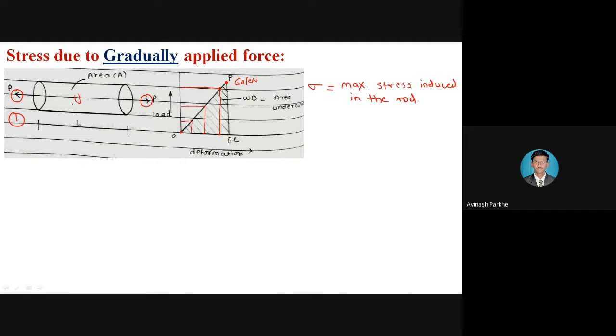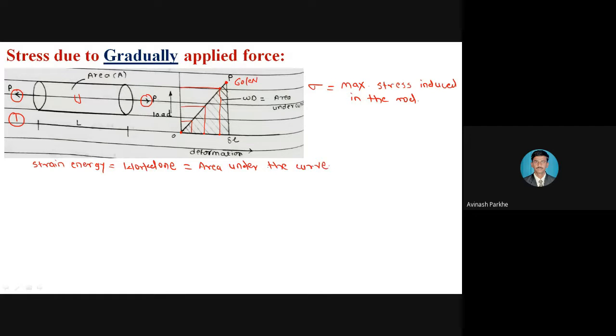Therefore, if I have to calculate the strain energy, I have the formula: strain energy is equal to work done, which is equal to area under the curve. Therefore, here I will write strain energy is equal to work done. That load has done some amount of work, therefore work done is equal to area under the curve.